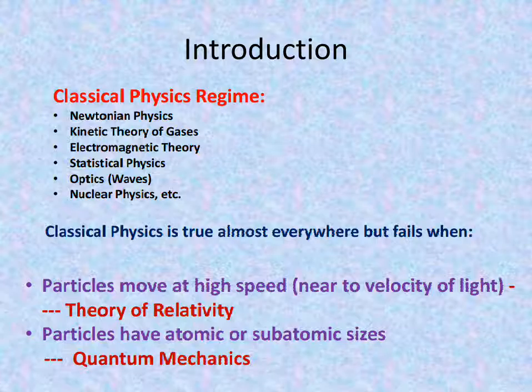Actually this inception is not true. Classical physics is not wrong. We can say that classical physics is applicable in a limited regime. Whenever we decrease the size of the particles, we have to deal with quantum physics, and if we are moving with very high speeds, we have to use relativity.